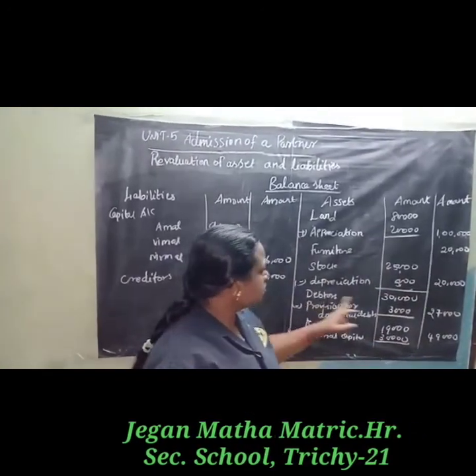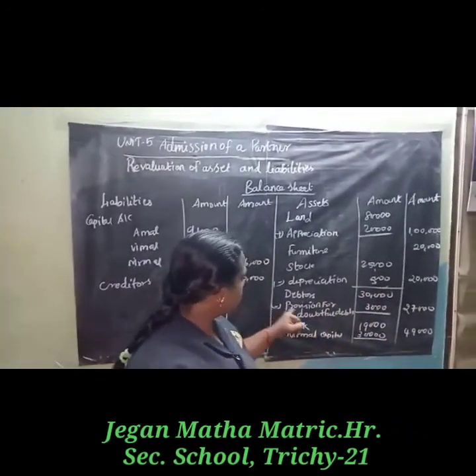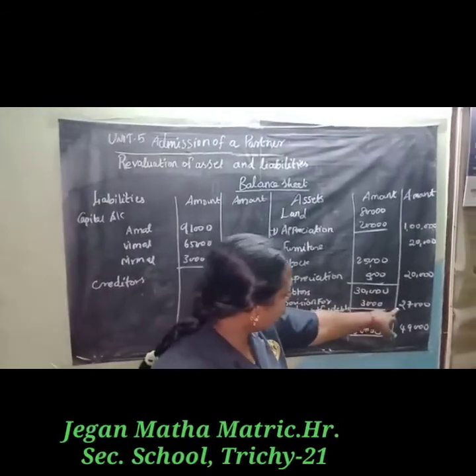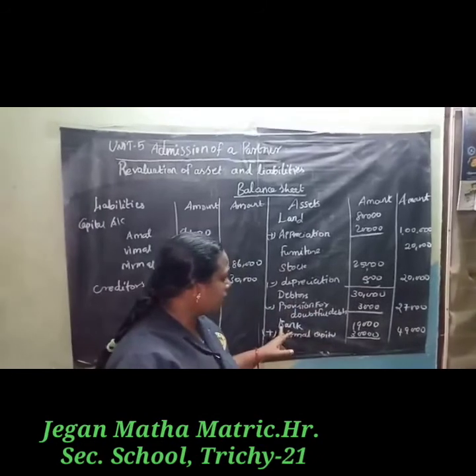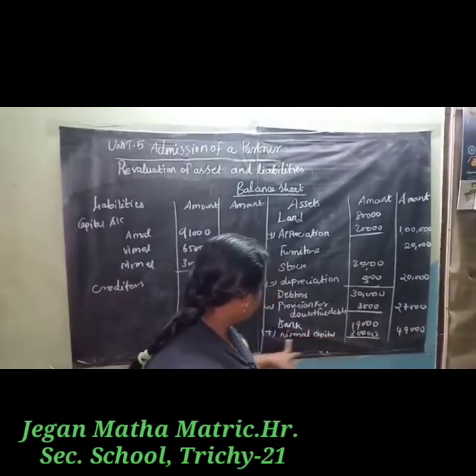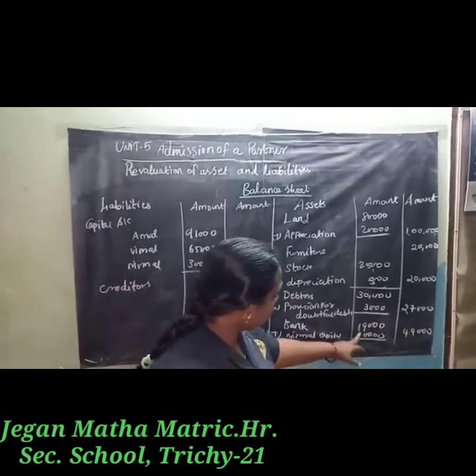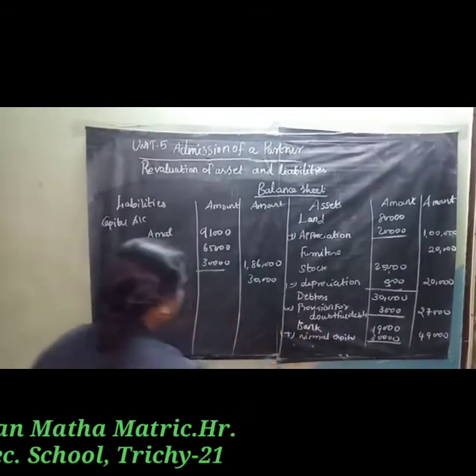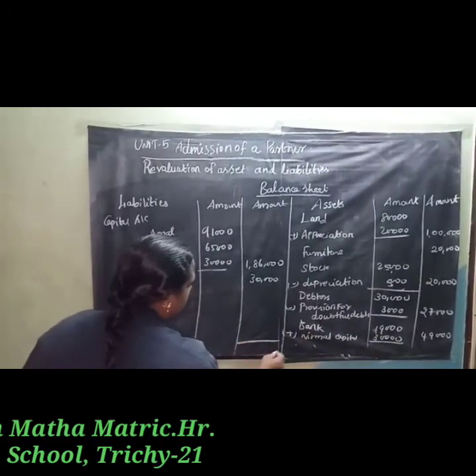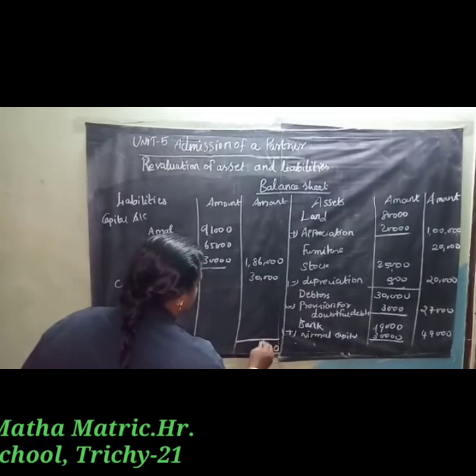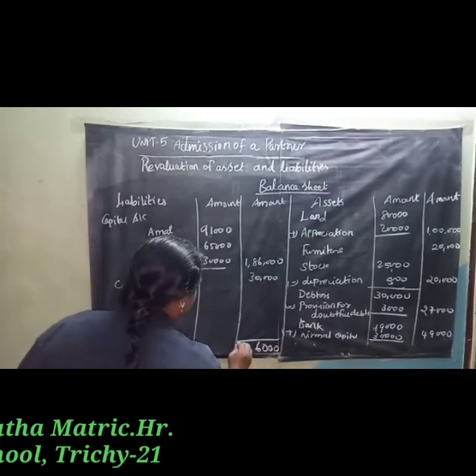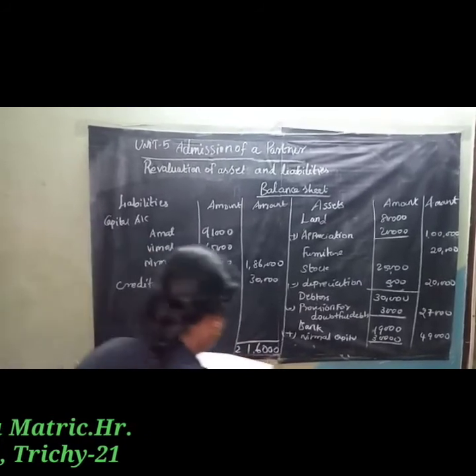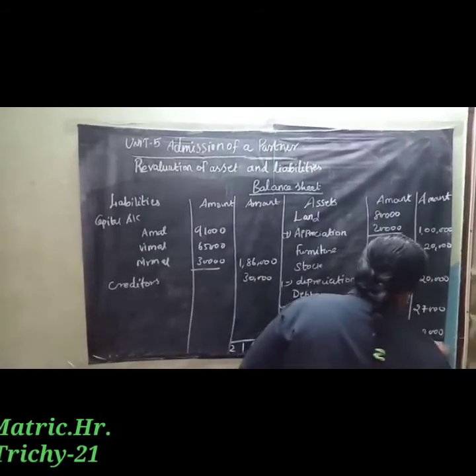Next debtors 30,000 minus provision 3,000, 27,000. Next bank 19,000 plus Nirmal's capital 30,000, 49,000. So the total is 2,16,000.